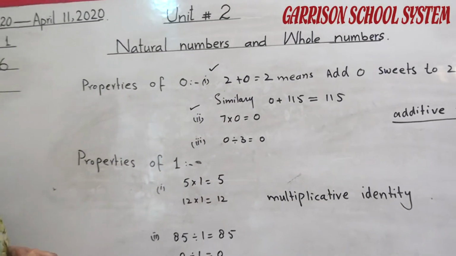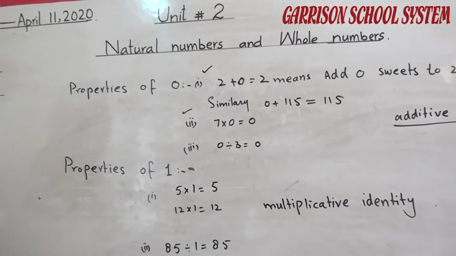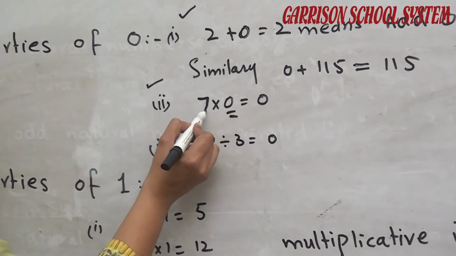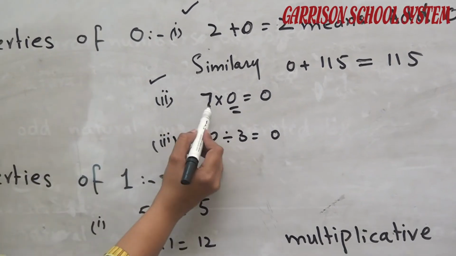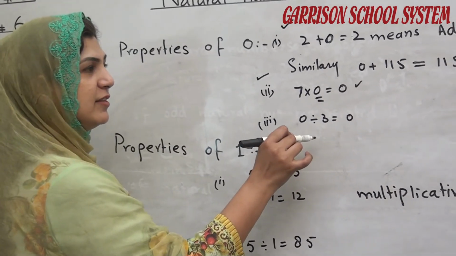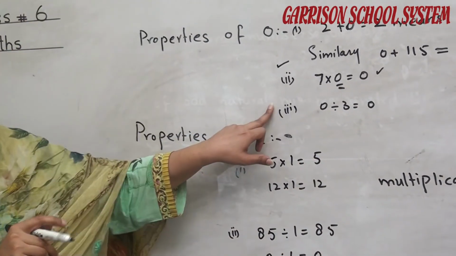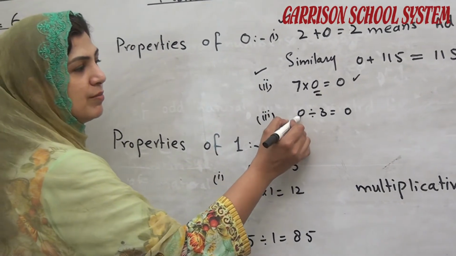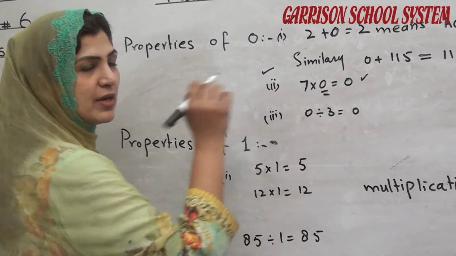Number 2, when we multiply any number by 0. For example, any natural number, we have here 7. When we multiply 7 by 0, we get 0. In this way, when we divide 0 by any number, we will get 0 again.